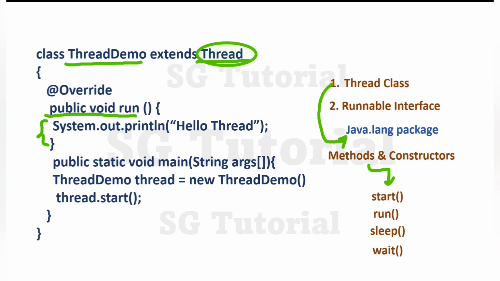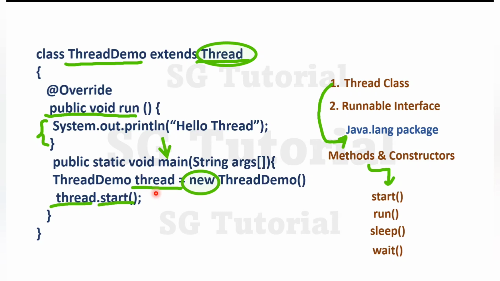Inside the main method I have created a thread object, or we can simply say a thread. Here I have created a thread using the new keyword. When a new thread is created using the Thread class or the Runnable interface, a new object is allocated on the heap area. Now if we have to use this thread in a program, first we need to start it. We cannot use a thread directly. Therefore here I have called the start method on the thread object to start a new thread.